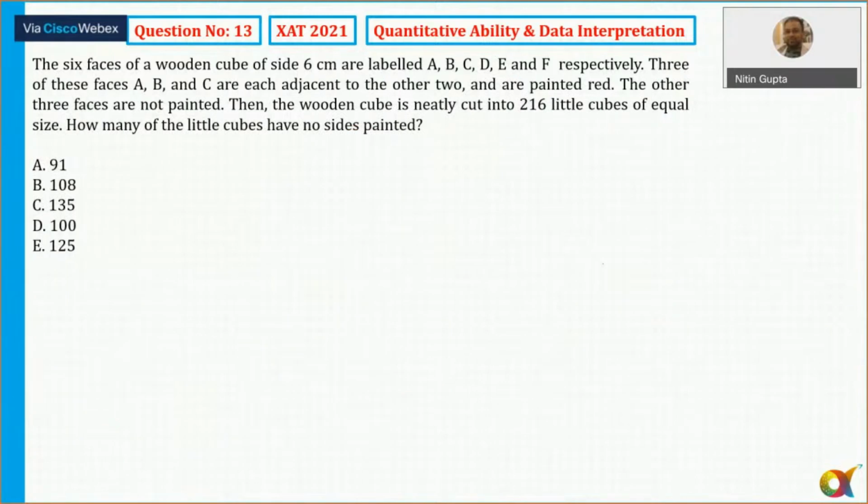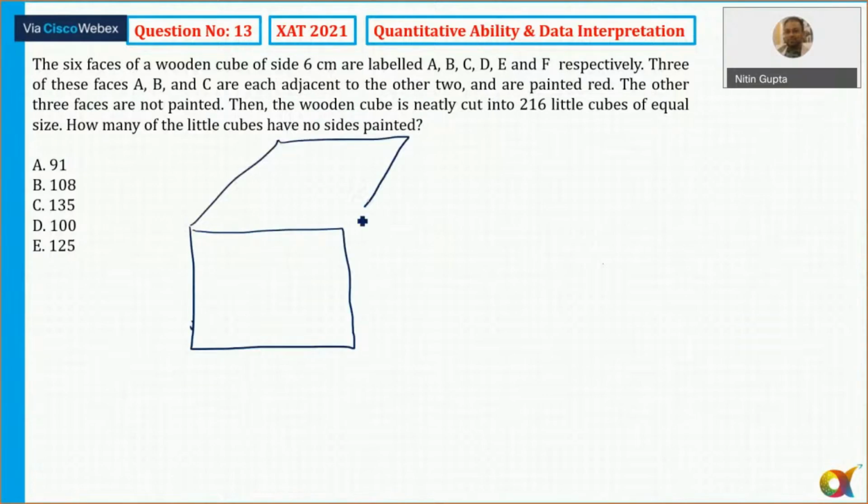13 says the six faces of a wooden cube of side 6 centimeters are labeled A, B, C, D, E, F. So there is a cube of side 6 centimeters. And the name of the face is given as A, B, C, D, E, F. Right? It says 3 of faces A, B, and C are adjacent to each other. So 3 faces, let's say A, B, and these are adjacent to each other. And they are painted by